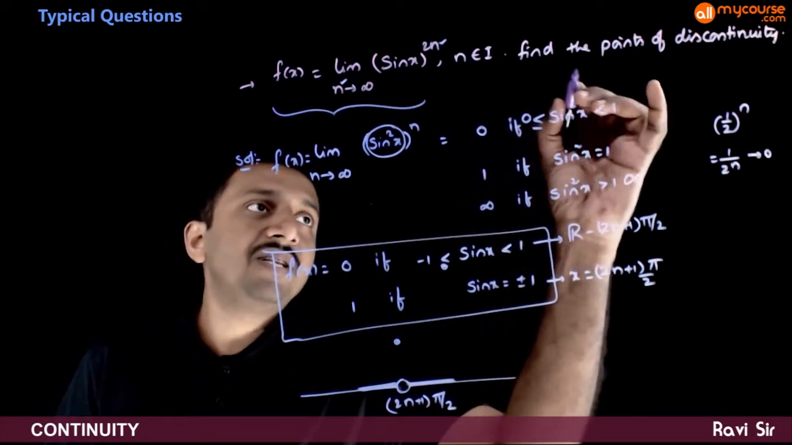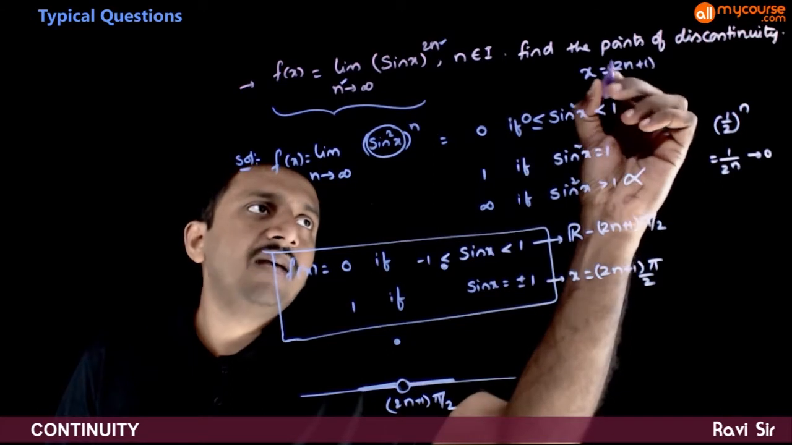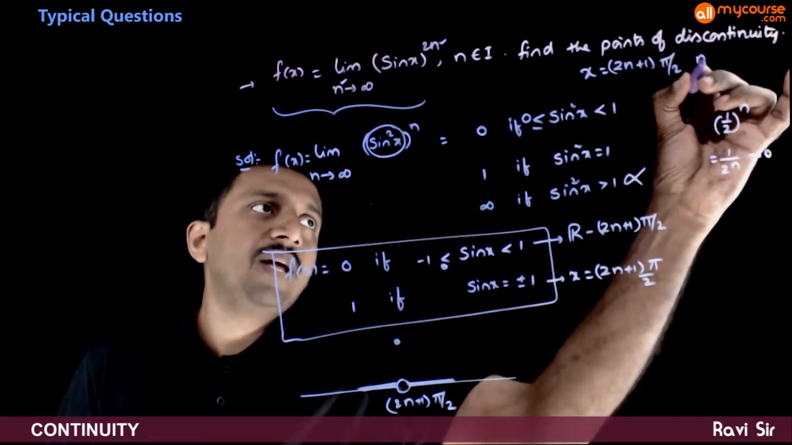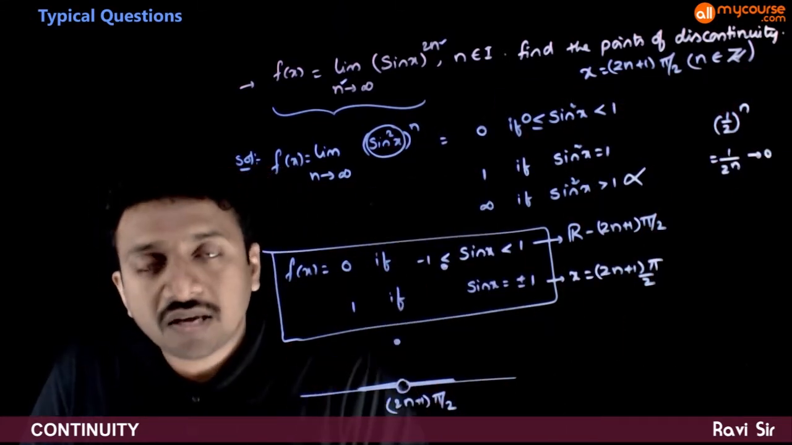So what are the points of discontinuity? x is equal to (2n plus 1) times pi by 2 where n belongs to integers. So that is the answer to this question.